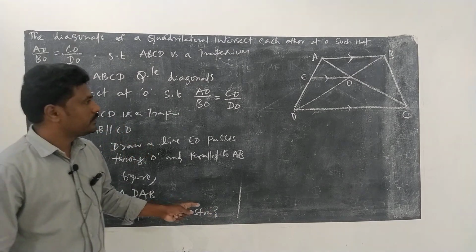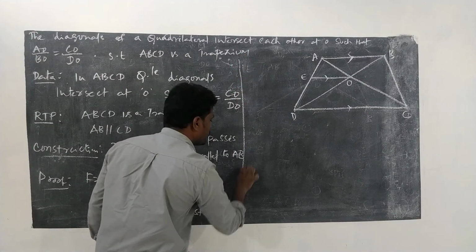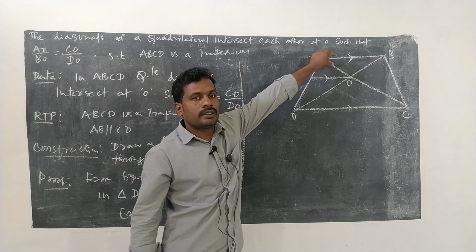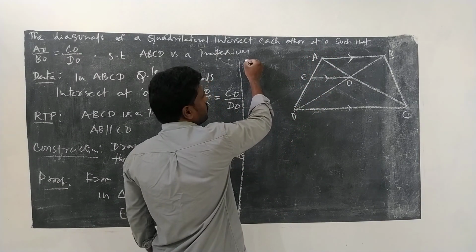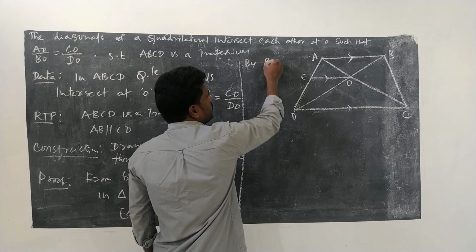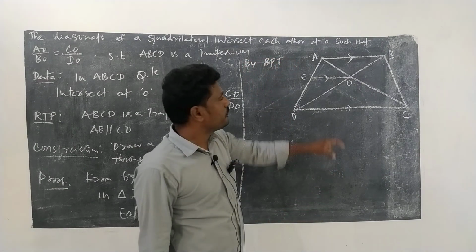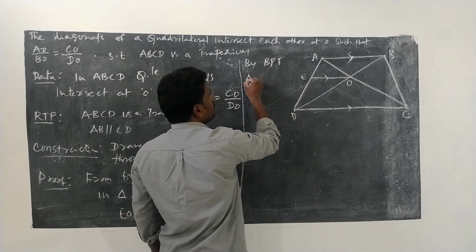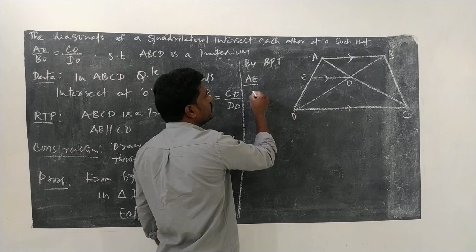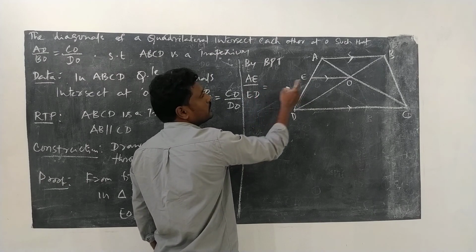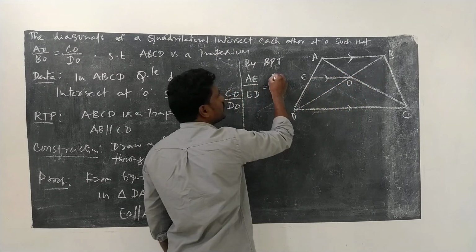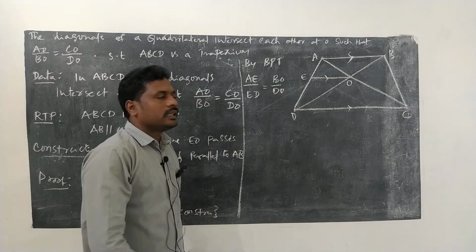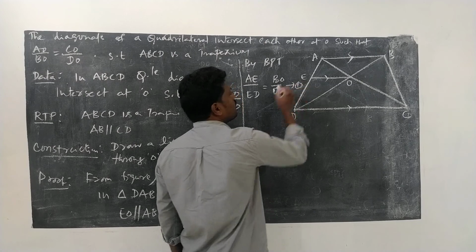You can write that. Now you can observe that if this line is parallel to the third side, by BPT, basic proportionality theorem, the ratio would be the same. AE by ED is equal to BO by OD, BO by DO. This is equation number 1.